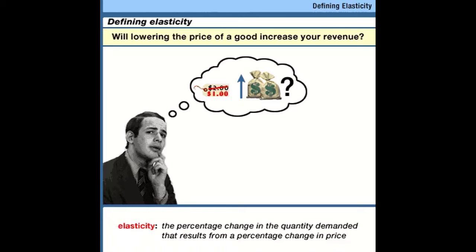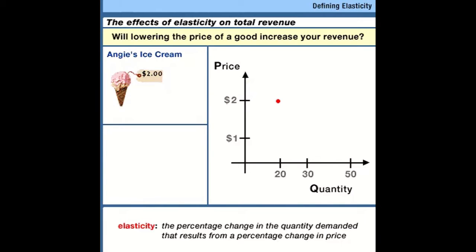Suppose Angie runs an ice cream store where she charges $2 a piece for her ice cream cones. And right now, she's selling 20 cones a day. If Angie puts her cones on sale at $1 a piece, she discovers that her customers want to buy more cones. That is, as the price falls, the quantity demanded increases. But they only want to buy 10 additional cones daily for a total of 30 cones per day at a price of $1 a piece. Angie's demand curve for ice cream cones looks something like this.